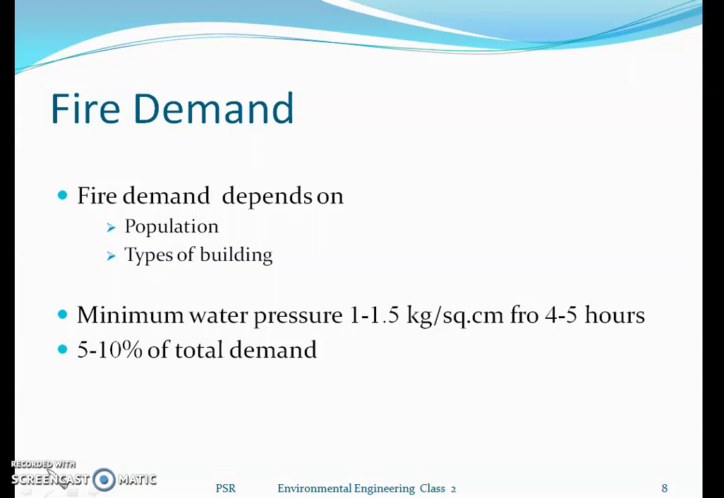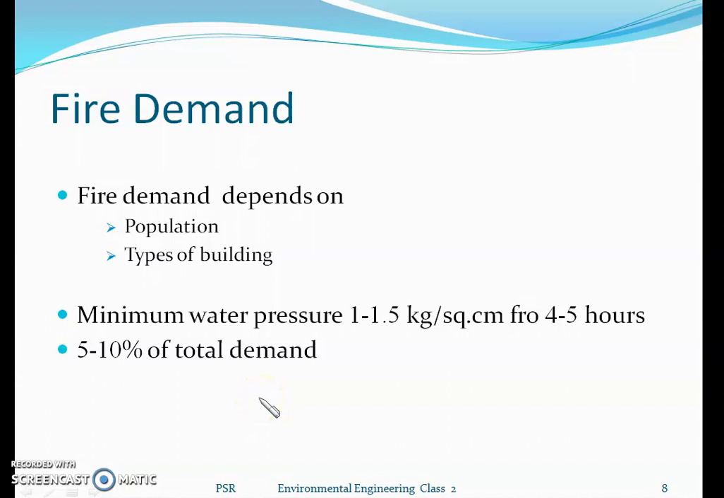The fire demand is 5 to 10% of the total water demand. So whatever water we are supplying to the public or the community, we have to allocate 5 to 10% of the total quantity of water. And at any cost, as per IS 1172, we are supposed to give the fire demand requirement, the minimum water pressure of 1 to 1.5 kg per square centimeter. For 4 to 5 hours it has to be maintained, and then within the next 3 to 4 hours we have to make it ready for the next fire.